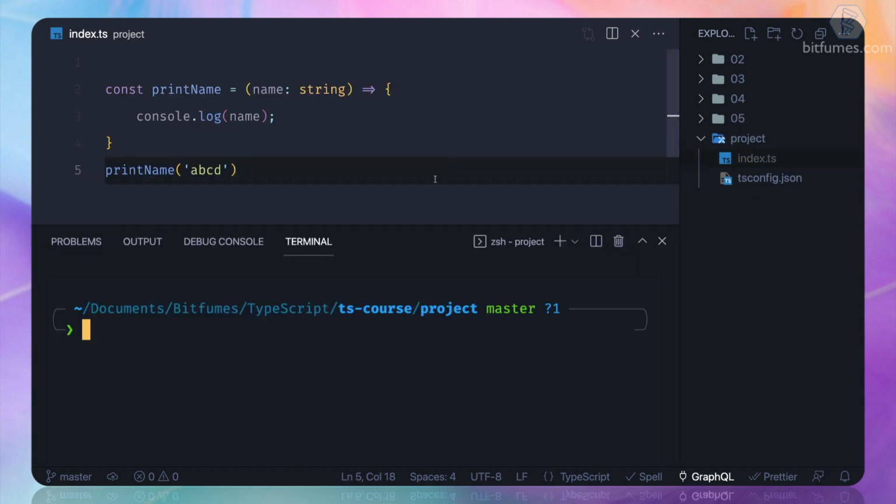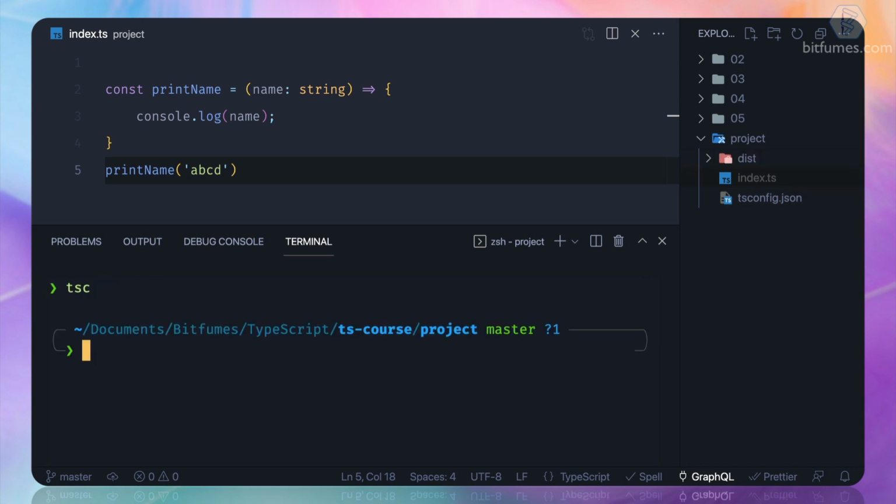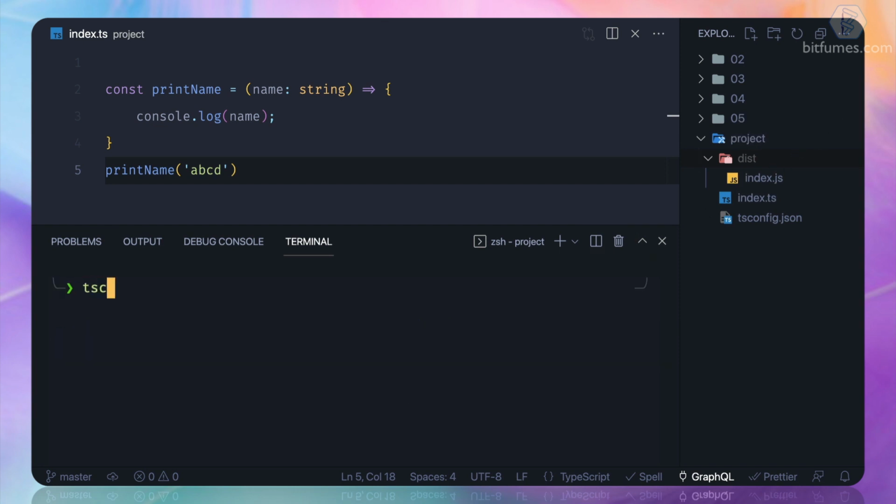So here, remember, we can compile this just by saying tsc, and it will compile to this index.js. But what if I want to work continuously and I don't want to run tsc again and again and wait for the output result? This means we can run the tsc watch command.